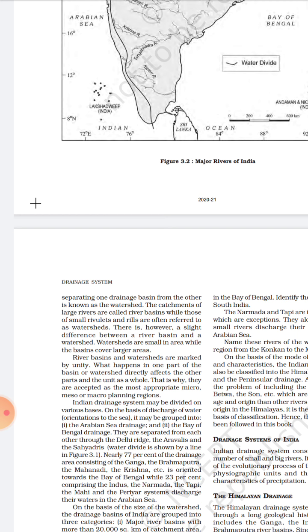So these are the common differences between a river basin and watershed. Or a slight difference, you can say that watersheds are small in area, while river basins cover larger area. Similarly, large rivers act as river basins, whereas small rivers act as a watershed area for their catchment area.